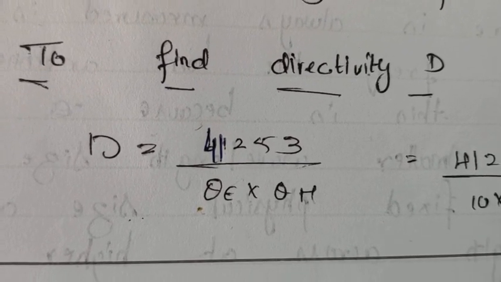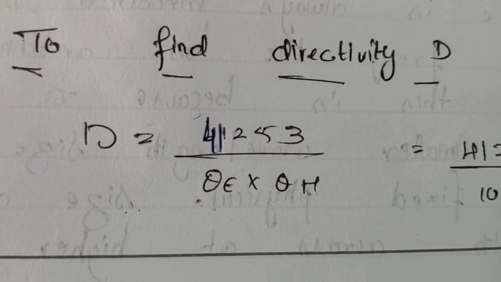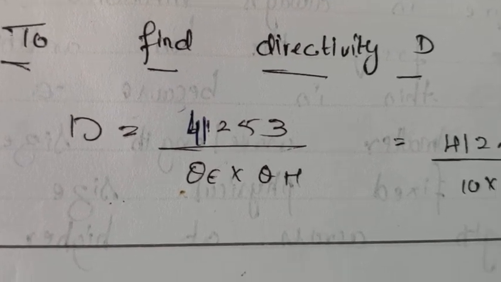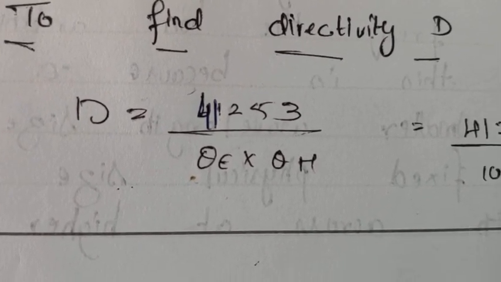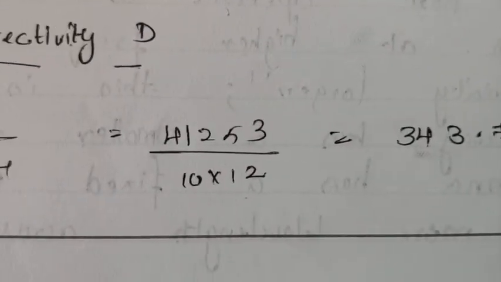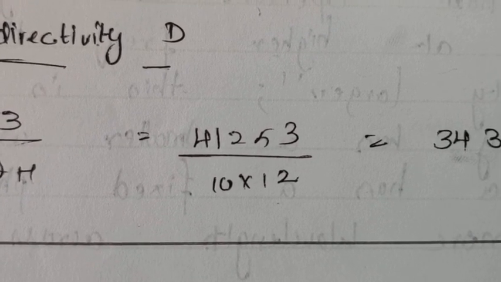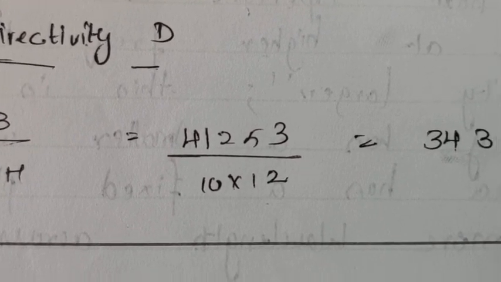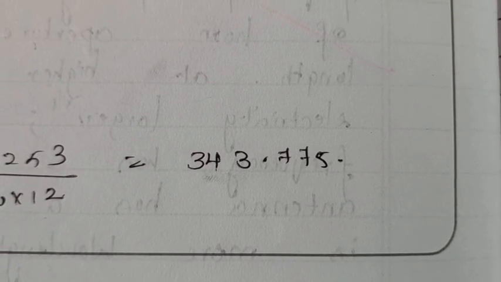So to find the directivity, this is the formula. D is equal to 41,253 divided by theta E times theta H. That is nothing but theta in the left direction and theta in the right direction. So it is 41,253 divided by 10 cross 12 degrees. Okay, so the directivity we got is 343.775.